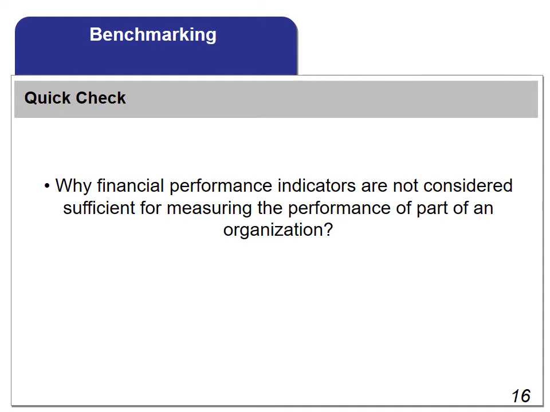Why financial performance indicators are not considered sufficient for measuring the performance of part of an organization. Financial performance indicators are not considered sufficient for the following reasons. They focus on whether success has been achieved rather than whether success is likely to be achieved in the future. They only tell you what has happened over a limited period in the immediate past. They give you no indication of what is going to happen in the future. The range of possibilities are their determinants.